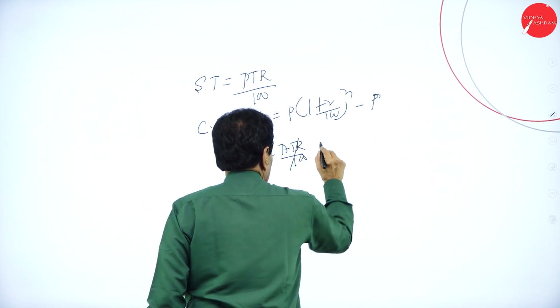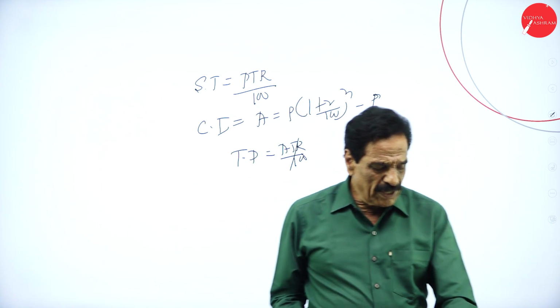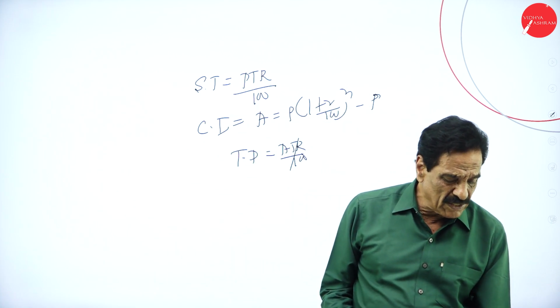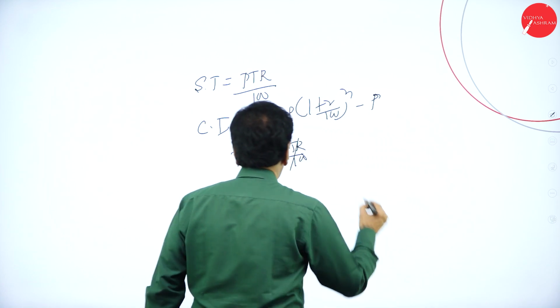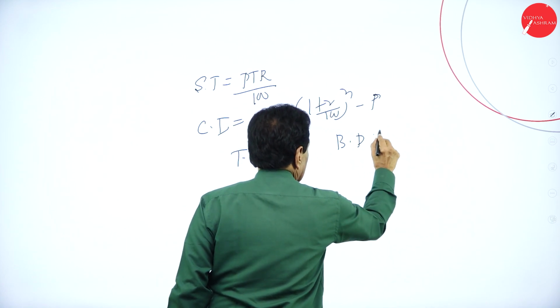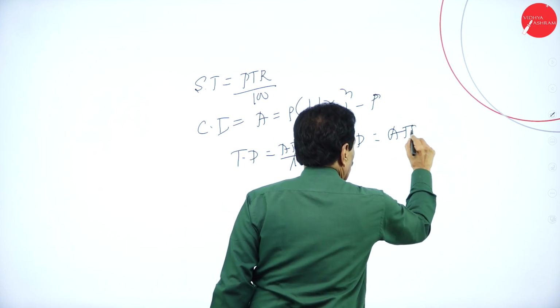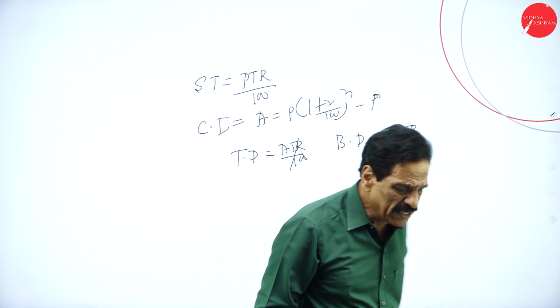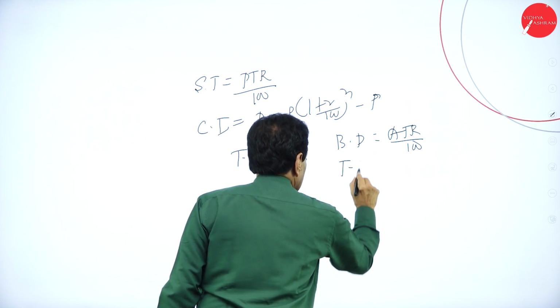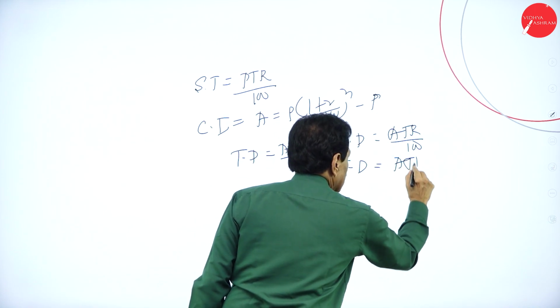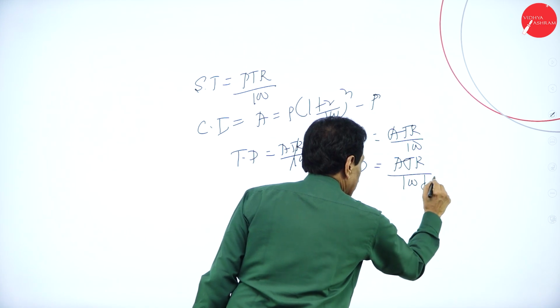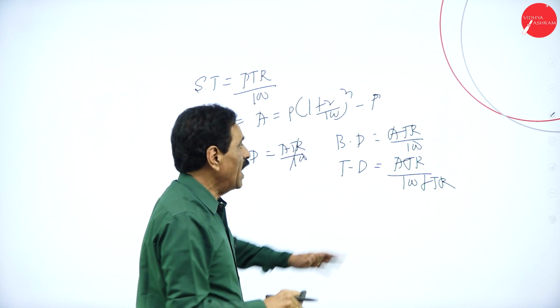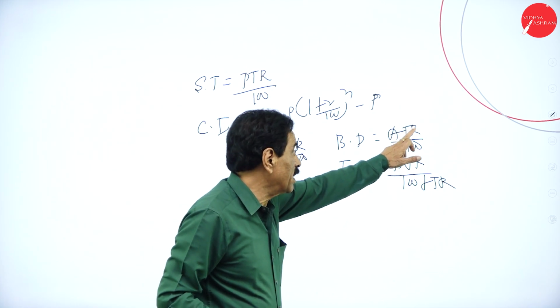Here we have a banker discount, and we have a true discount also. Banker discount is equal to ATR over 100. This is your banker discount. True discount is ATR divided by 100 plus TR. What is A? A is the amount, T is the time, R is the rate.